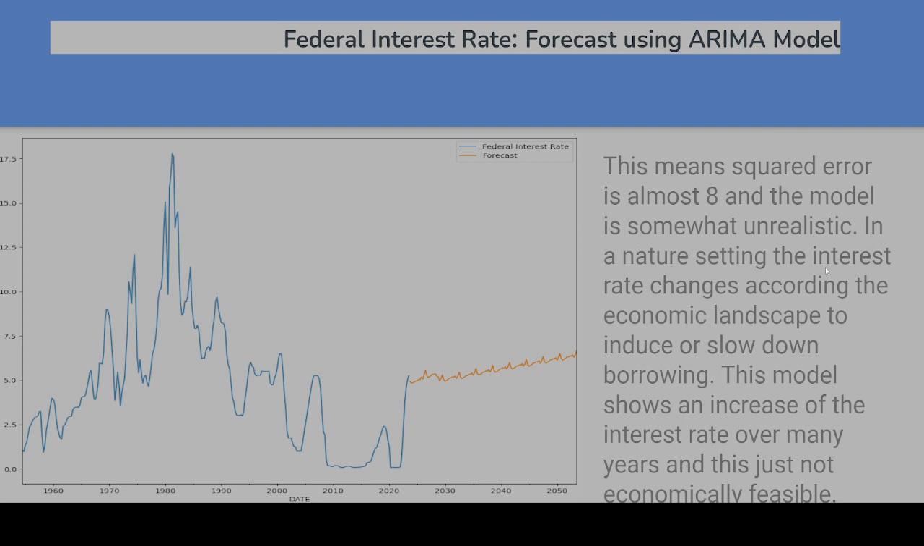In a natural setting, the interest rate changes according to the economic landscape to induce or slow down borrowing. This model shows an increase of the federal interest rate over many years, and this is not economically feasible. As you see here, there are huge dips and valleys that occur with the federal interest rate, and that's because the government is trying to induce or slow down borrowing to control inflation, and that's why there was that inflation correlation we saw earlier. So this is not the gradual increase of the federal interest rate. It's not a realistic one, and this is not a forecast that I would use.